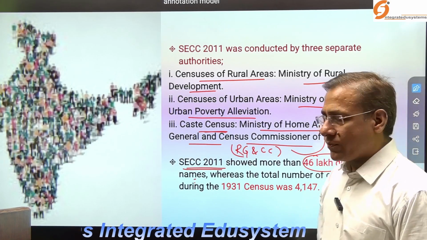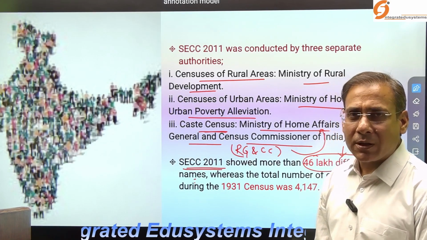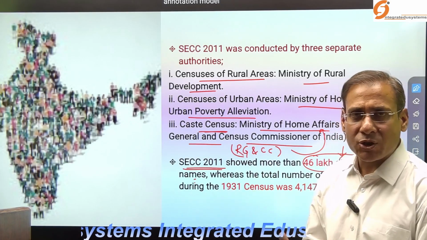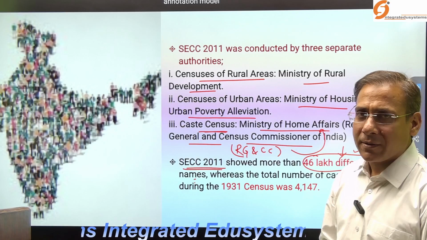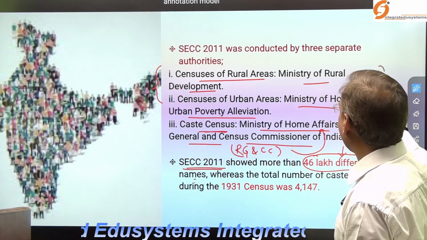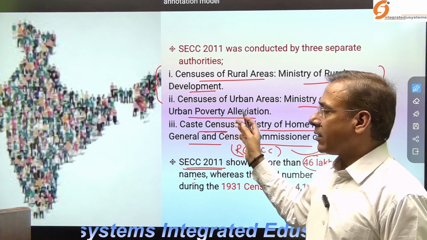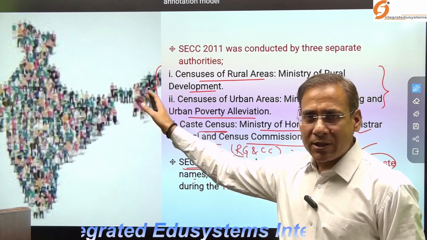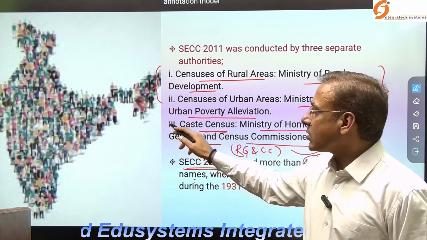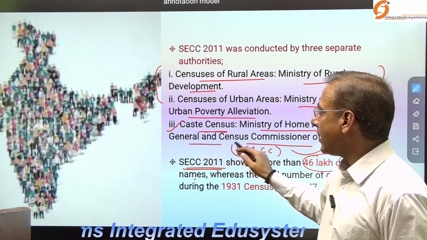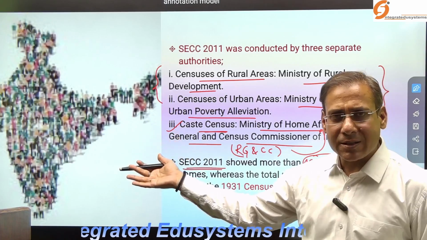First of all, several political experts criticize why such figures appeared, because of the questionnaire that was prepared specifically by the Ministry of Rural Development and the Ministry of Housing and Urban Poverty Alleviation, because these people had no idea earlier about conducting the census. Always the Ministry of Home Affairs and the Registrar General and Census Commissioner conducted the census.